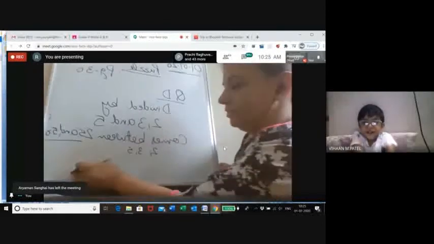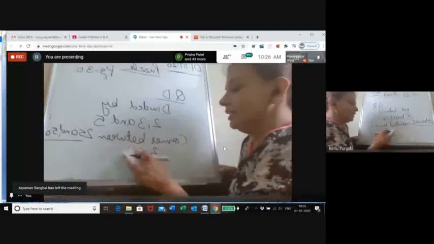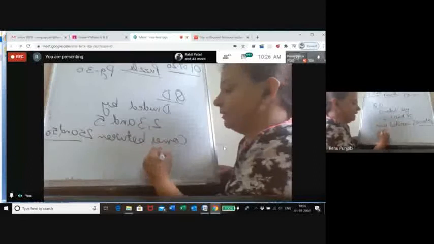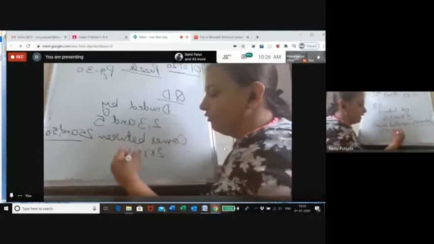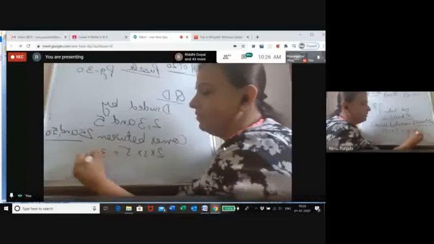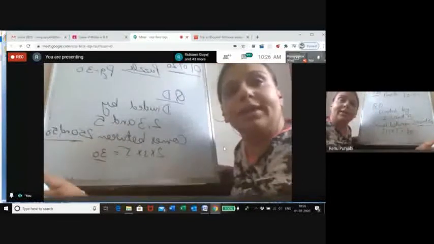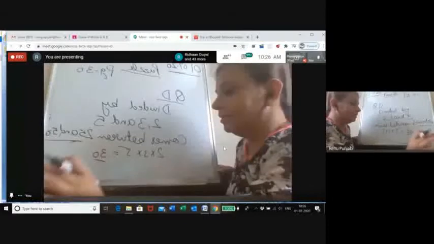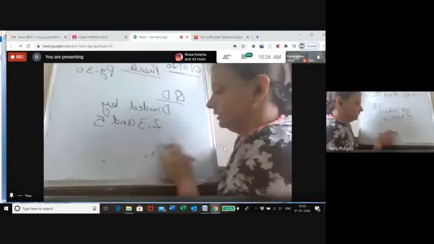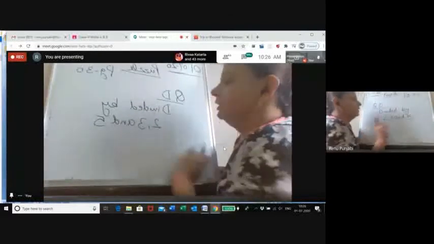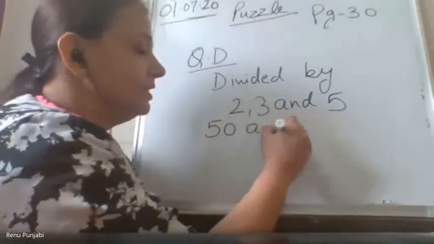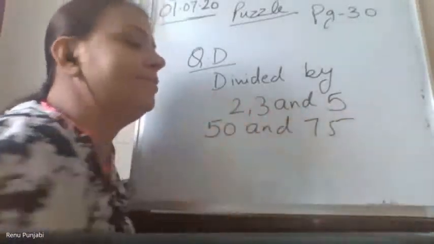Ma'am, 30. Yes. Now how will 30 come? First, you have to multiply 2 into 3 into 5. 2 threes are 6, 6 fives are 30. So 30 will come in between 25 and 50. For example, if I give you another number, which number comes between 50 and 75 and is divisible by